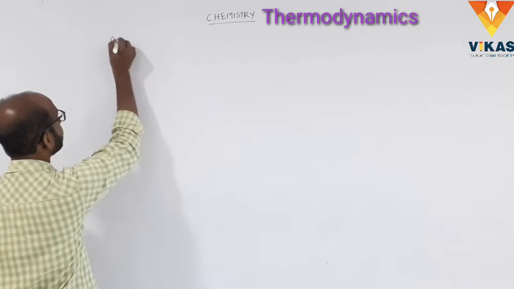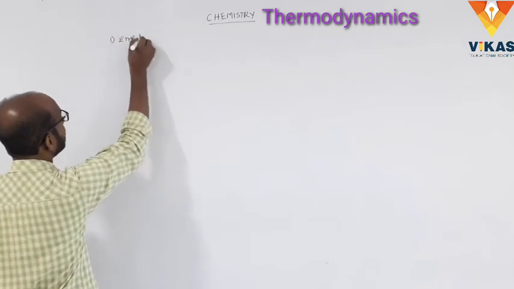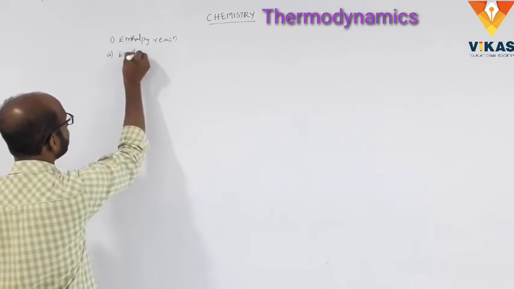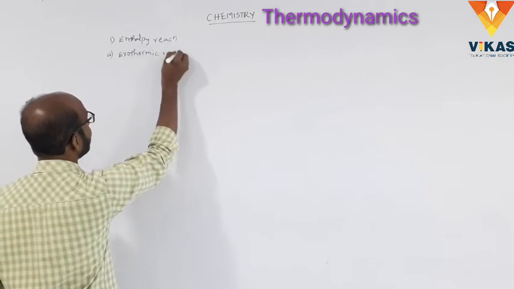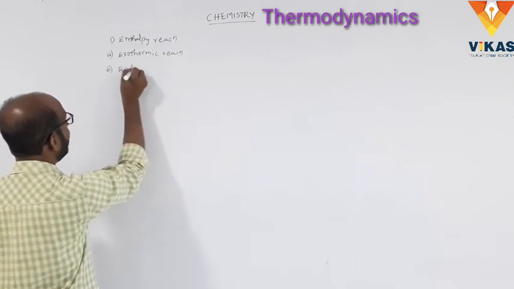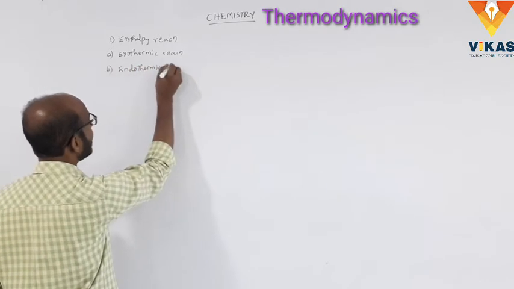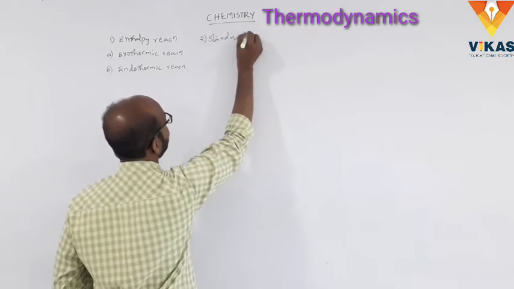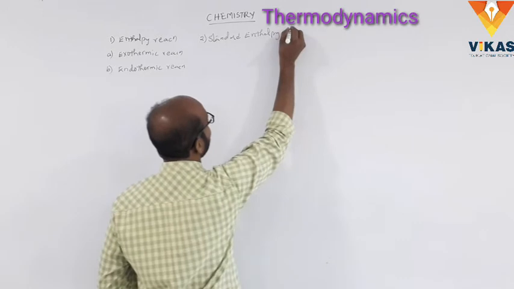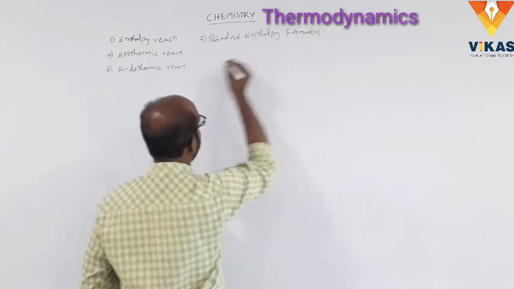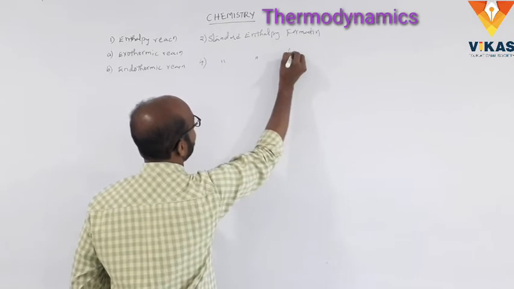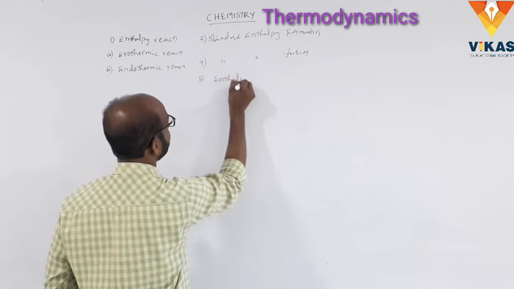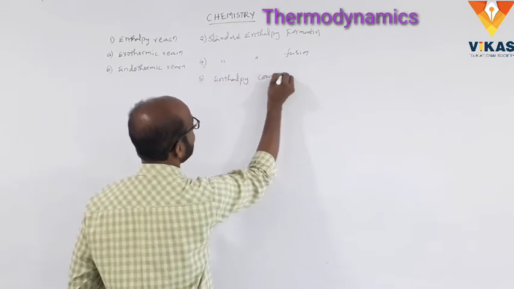One is the enthalpy of reactions. In this enthalpy of reaction, one is the exothermic reaction, and second one, the endothermic reaction, and next one standard enthalpy of formation, and next one standard enthalpy of fusion, and last one enthalpy of combustion. This is the last class.